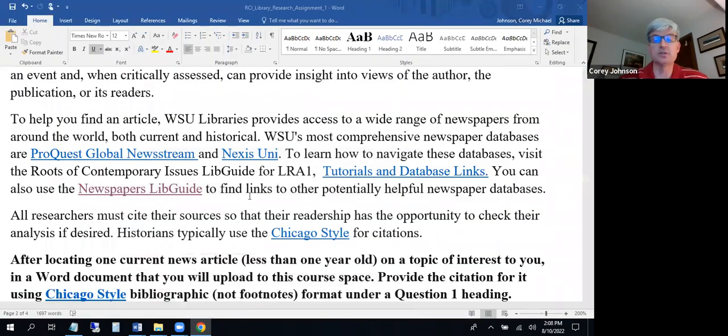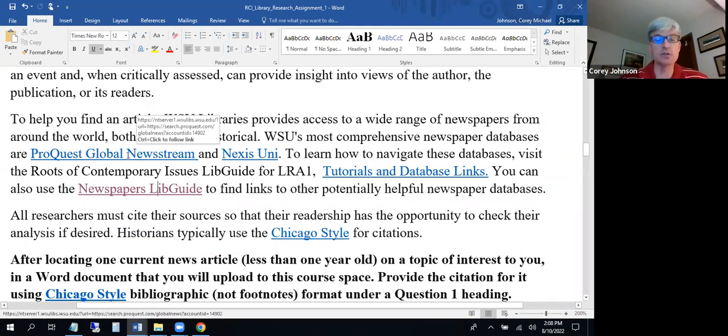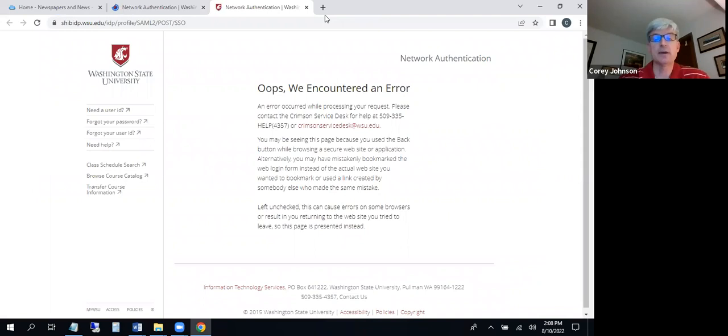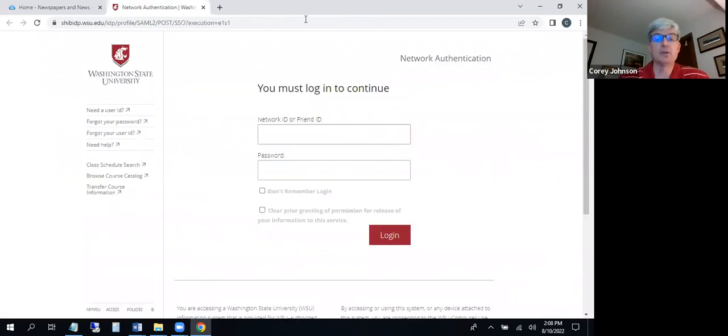So I wanted to just show you that there is a broader list here too that you potentially might want to use. Back to our LRA text, I'm going to use the hyperlink here to click into Global News Stream. If you are off campus going into the database or any WSU subscription database, you may need to log in like I am currently.